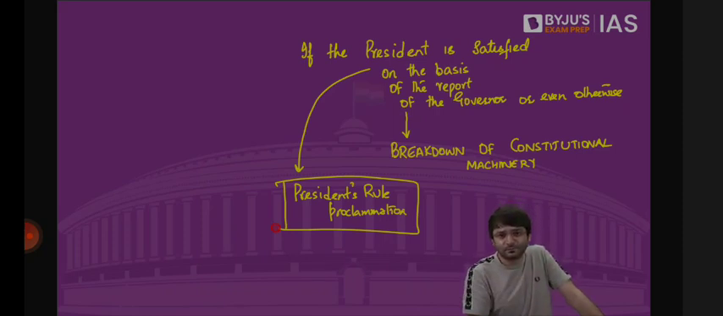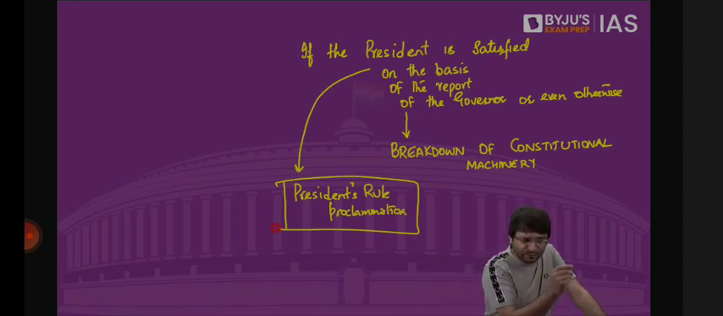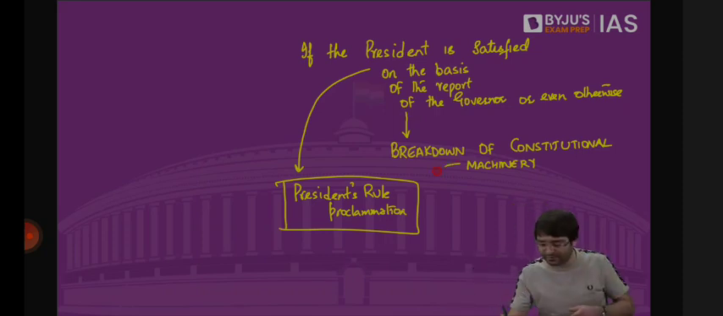Article 355 imposes two duties on this Union, on the center. Duty number one, you have to protect every state from external enemy, from internal disturbance. Duty number two, you have to ensure that every state is being carried out in accordance with the provisions of the Constitution. In every state, Constitution should be followed. If Constitution is not followed, then we say it is breakdown of constitutional machinery. Then Article 356 will be applicable.